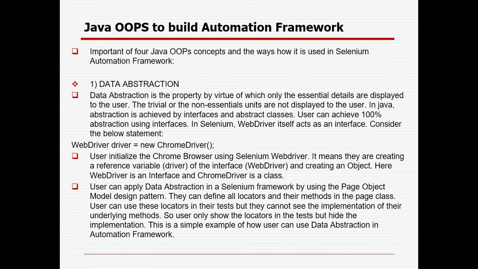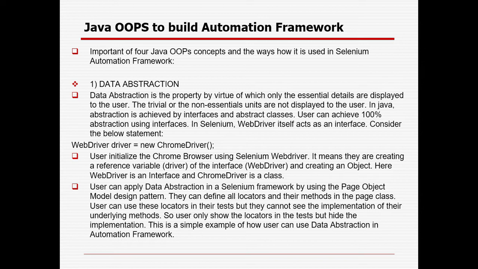So data abstraction is the property by virtue of which only the essential details are displayed to the user. The trivial or non-essential units are not displayed to the user. In Java, abstraction is achieved by interface and abstract class. User can achieve 100% abstraction using interfaces.